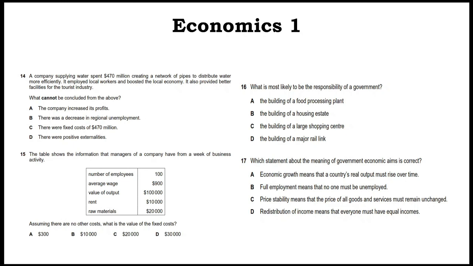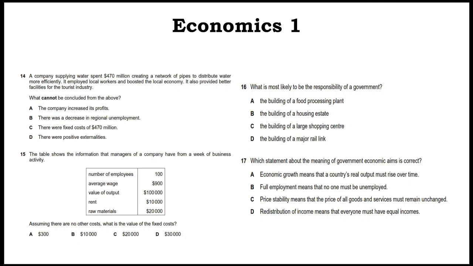Number 14. A company supplying water spent 70 millions, which is its fixed cost. For efficient distribution, it employs local workers. It means regional unemployment will be reduced. It also provided facilities for the tourist industry. That is something third party benefit. Okay, so what cannot be concluded from the above?